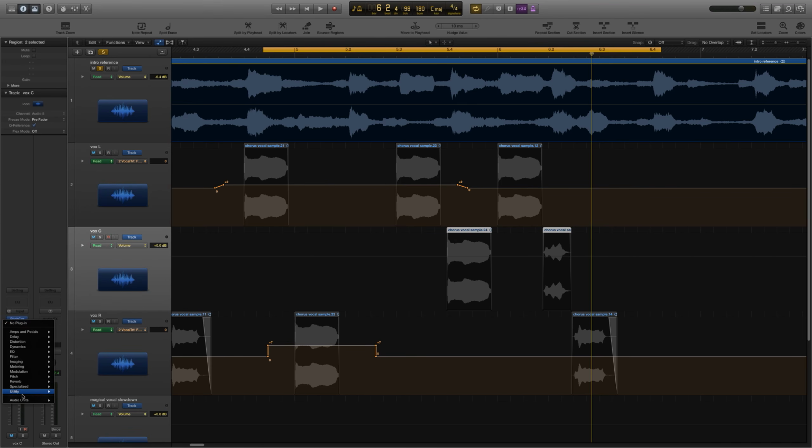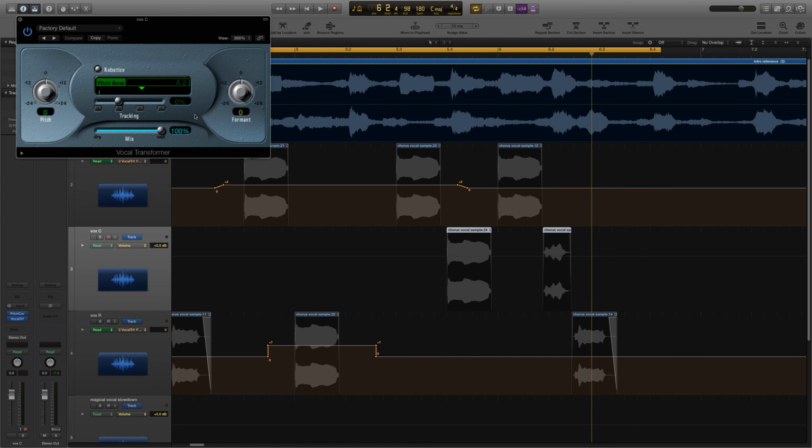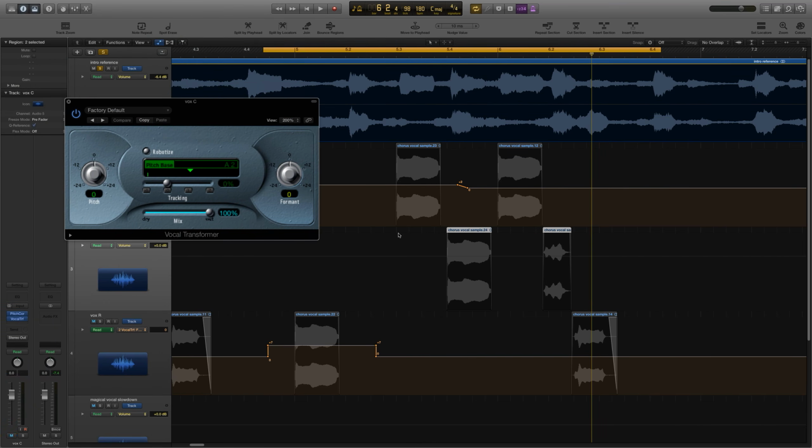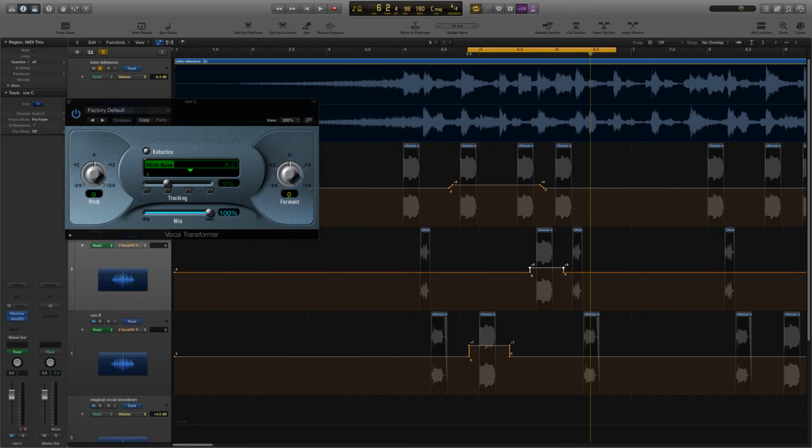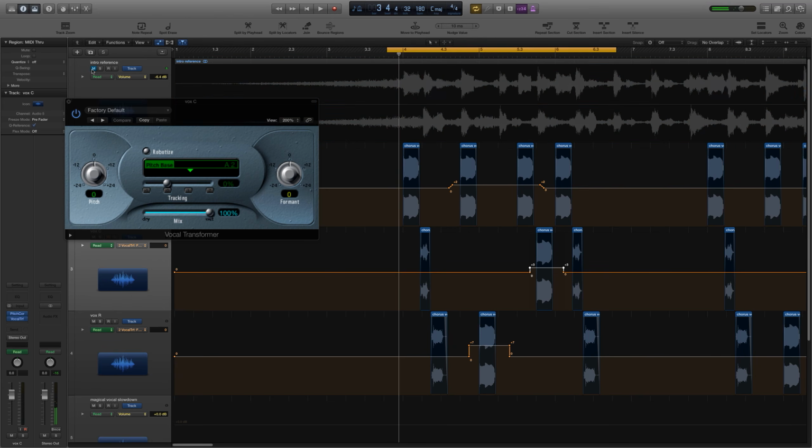This one seems like it goes up a little bit more. So let's throw the vocal transformer in there as well. And this one goes up probably, it sounds like it's about 3 or 4. Let's use our marquee tool, click, pull this up, and there we go. So let's see what this whole first phrase sounds like now, without the ref track in.